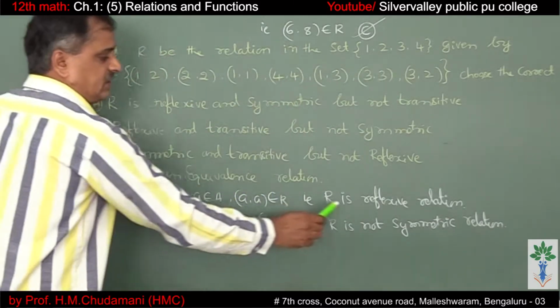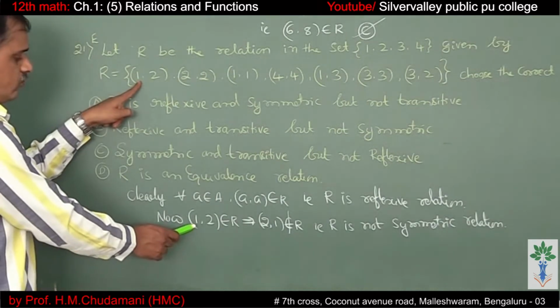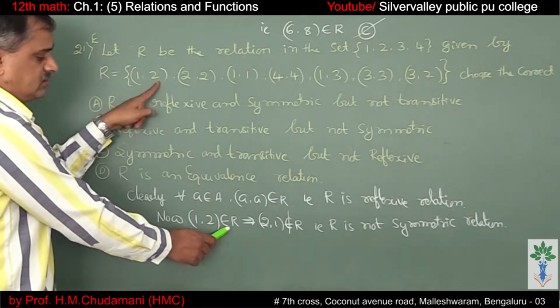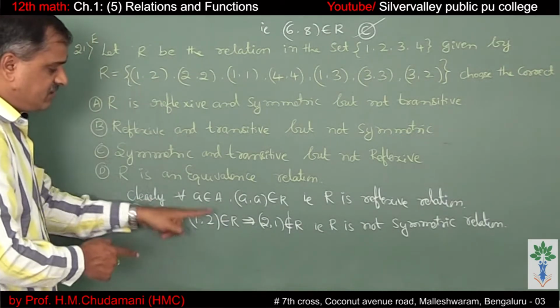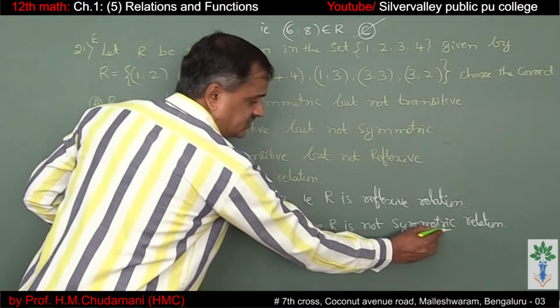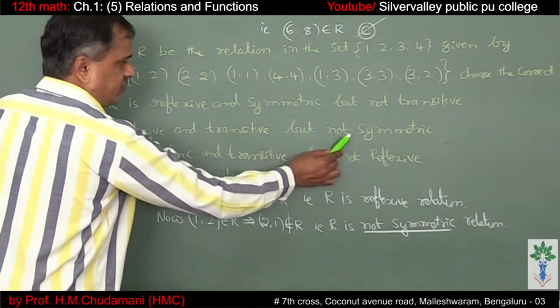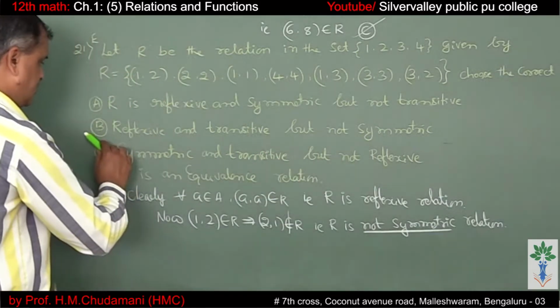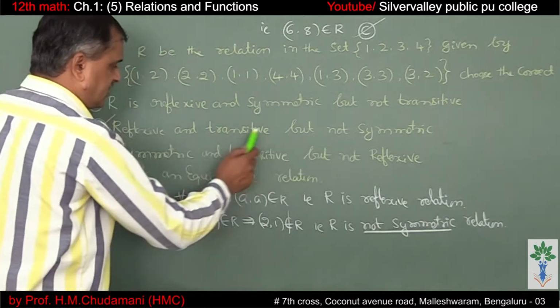So that means it is a reflexive relation. Now (1,2) belongs to the relation but (2,1) does not. If (A,B) belongs to the relation but (B,A) does not, it is not symmetric. So here it is option B. It is reflexive but not symmetric.